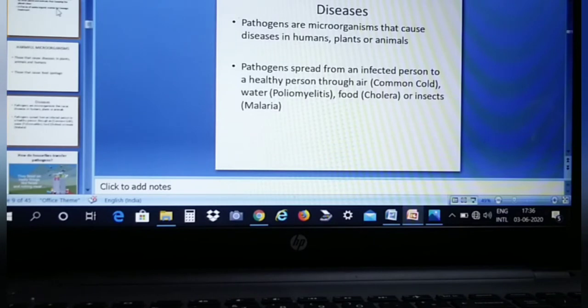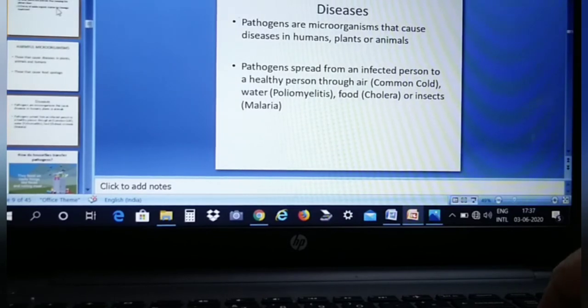diseases. Now pathogens are microorganisms that cause disease in humans, plants or animals. Pathogens spread from an infected person to a healthy person through air, that is common cold, through water it is poliomyelitis, and through food, cholera, or insects, malaria. So these are the different ways through which pathogens infect a healthy person. Make a point in your notebook, children.